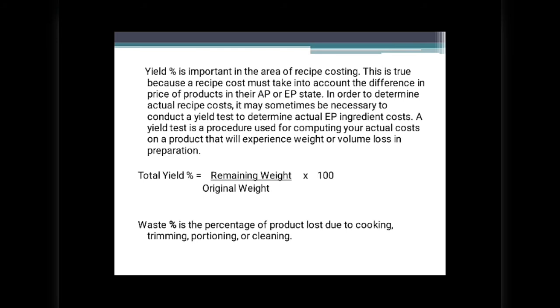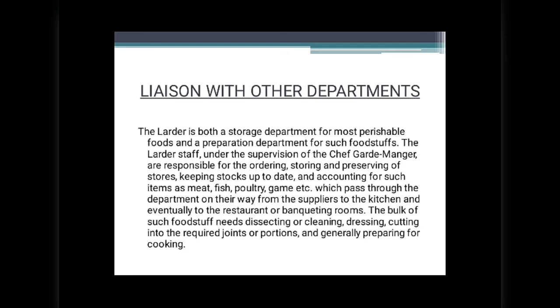Here is the formula for yield testing. Total yield percentage is equal to remaining weight divided by original weight, multiplied by 100. Waste percentage is the percentage of product lost due to cooking, trimming, portioning or cleaning.